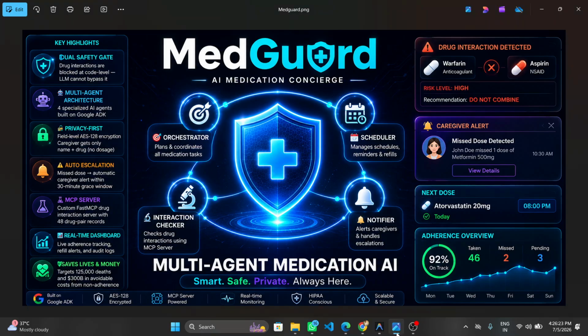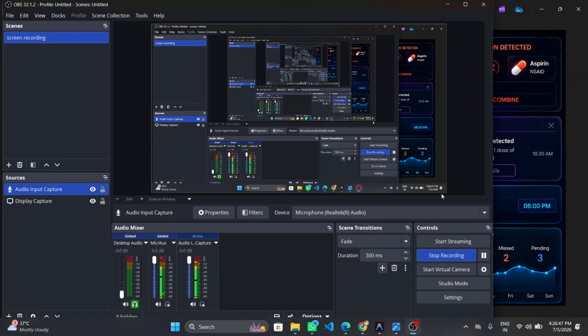So, MedGuard demonstrates that AI agents can solve real problems, not just answer questions, but enforce safety rules, protect sensitive data, and make life generally safer for vulnerable people. This is my submission for the Concierge Agents track of the Kaggle AI Agents Capstone, built with Google ADK, MCP, Antigravity, and a lot of care in getting the privacy model right. That's all from my side. Thanks.